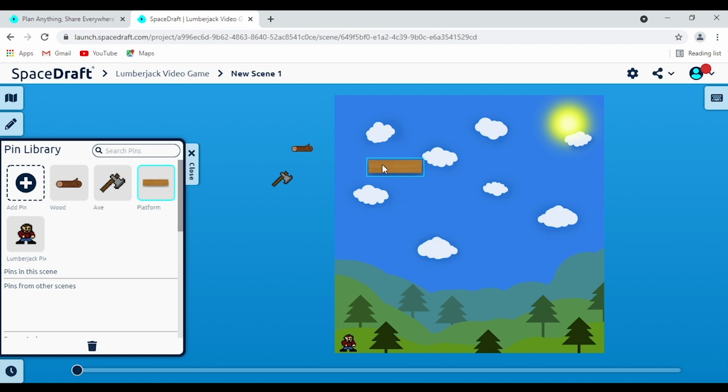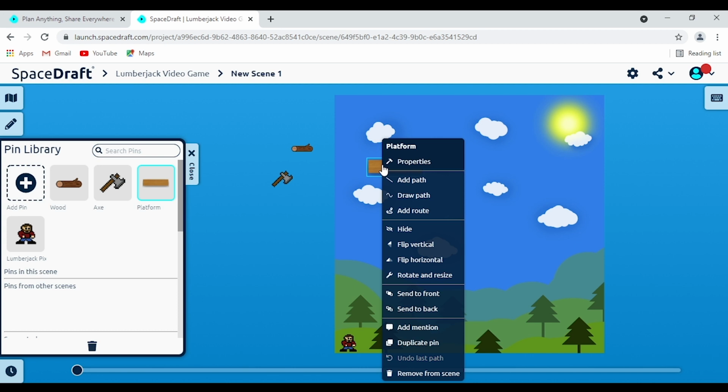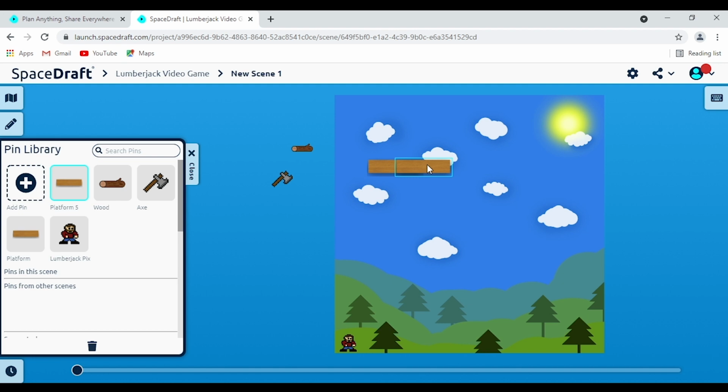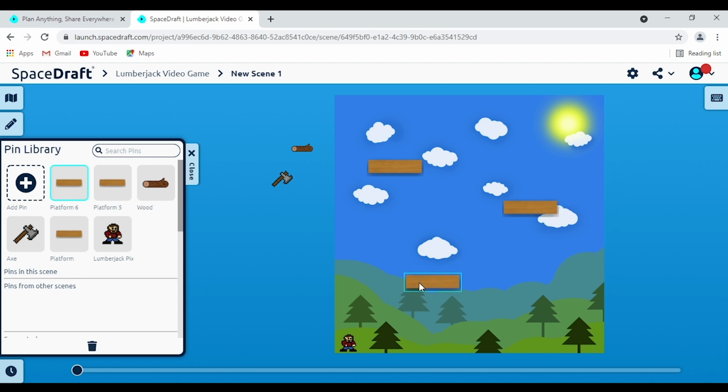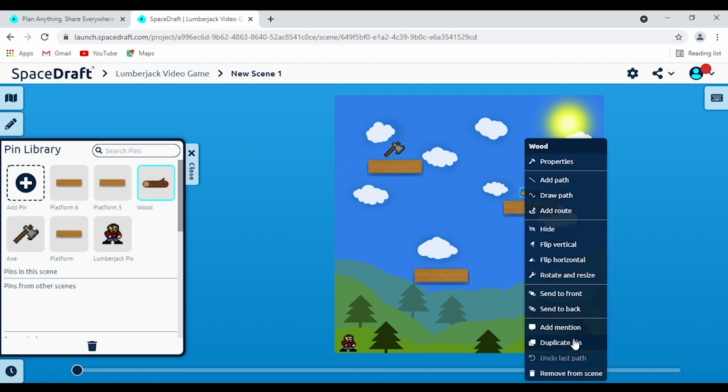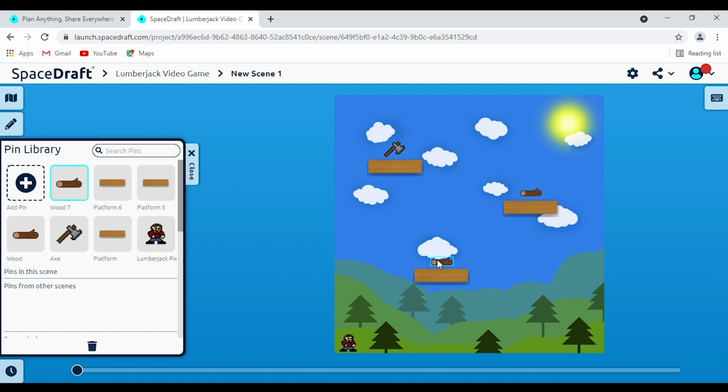Another nice little feature you can do, right-clicking once again, everything's on the right click, you can duplicate your pin. So now there's 2 copies, which is very cool. So I'm just gonna do that one more time here, duplicate pin, and now we're sort of setting up our scene here. And of course you can just click and drag your pins over and place them wherever you desire. You can duplicate them again, and there you go. We've pretty much set up our entire little scene here that we had before. Very helpful. But let's go over some of the other things that you can do when you right click on a pin.